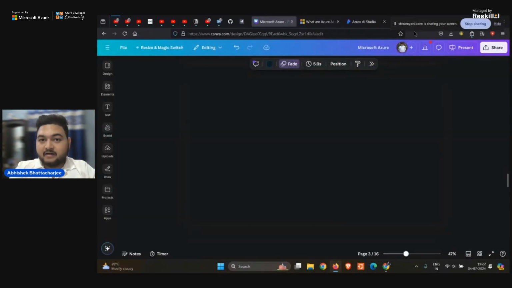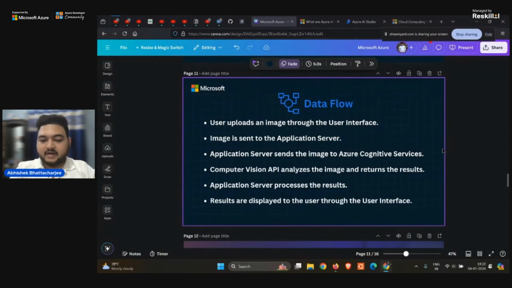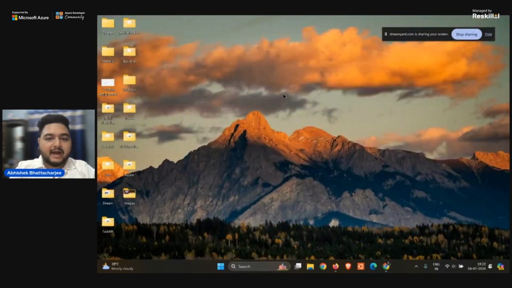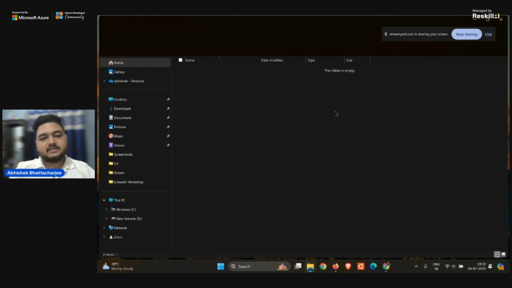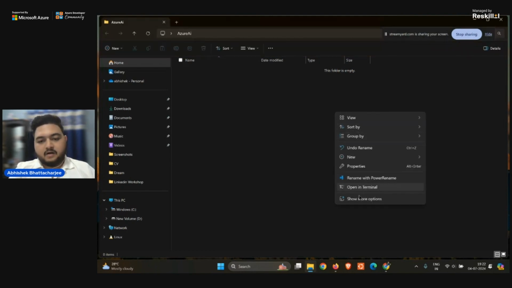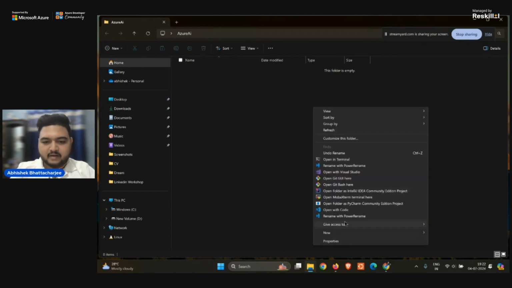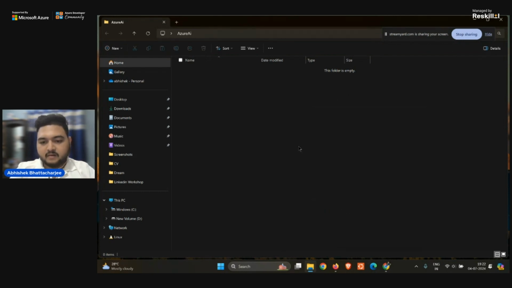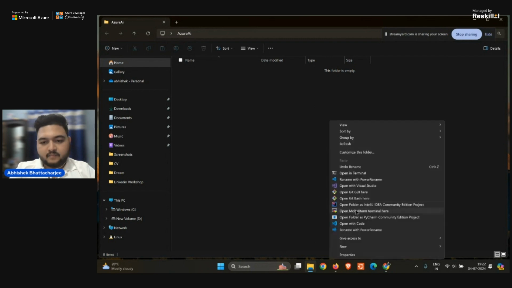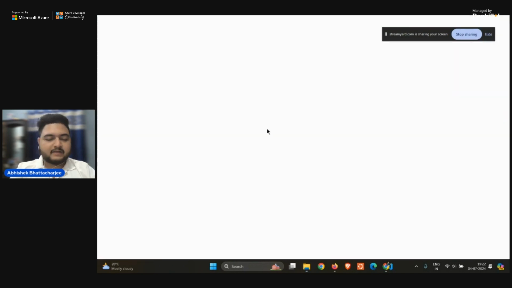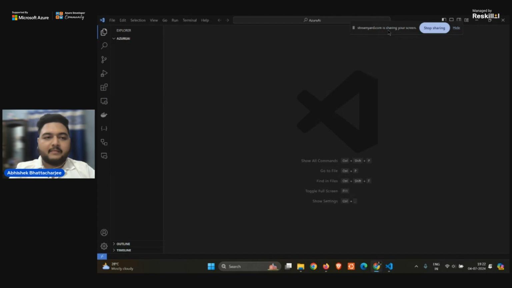That is going to be quite interesting, right? Firstly, I will create a folder known as Azure AI. Apart from this, I'm going to create a new folder for the image recognition. Then I can just open it with code. I'm in VS Code now.